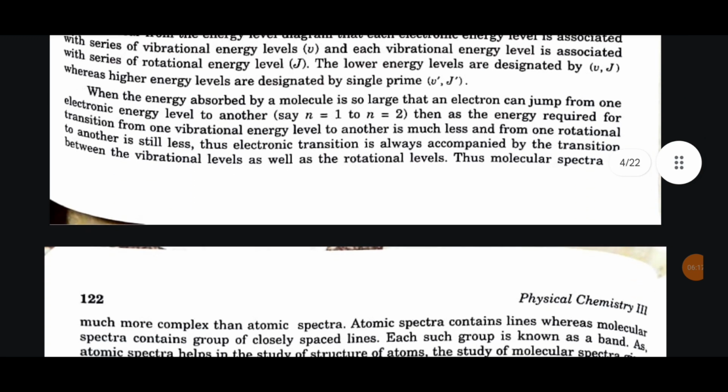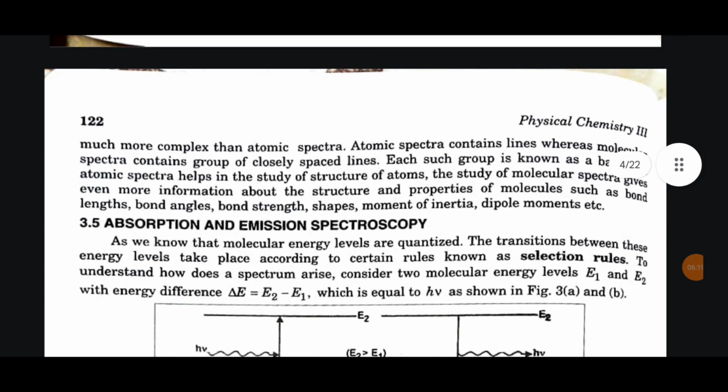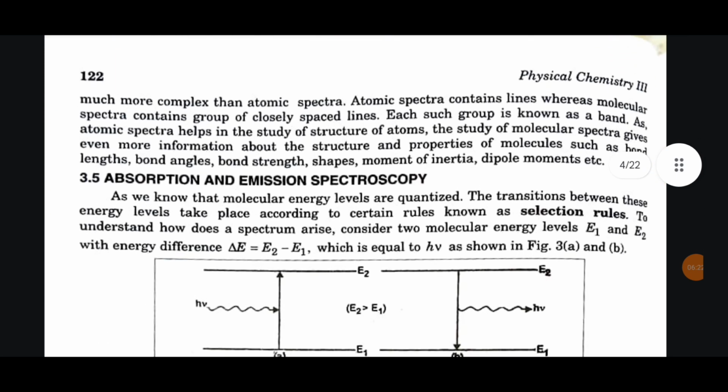Thus, molecular spectrum is much more complex than atomic spectra. Atomic spectra contain lines, whereas molecular spectra contain groups of closely spaced lines. Each such group is known as a band.